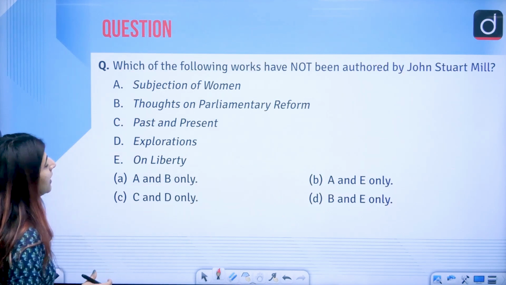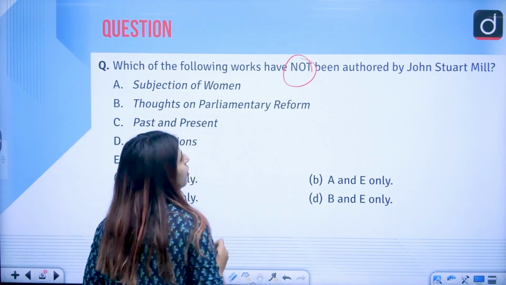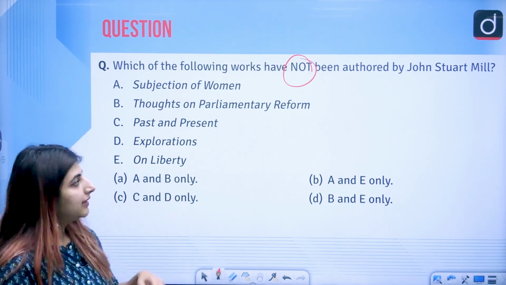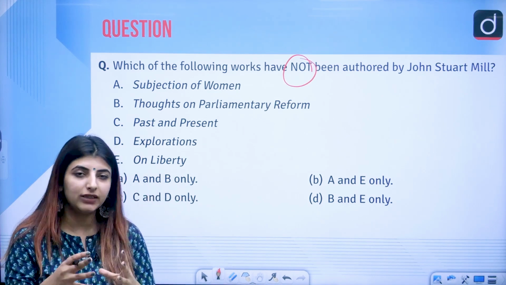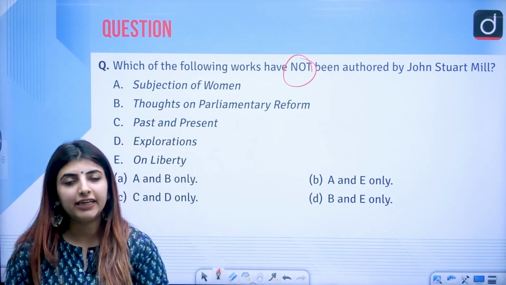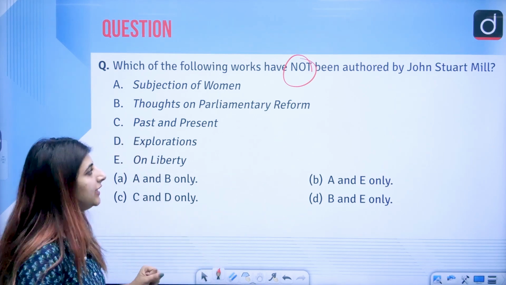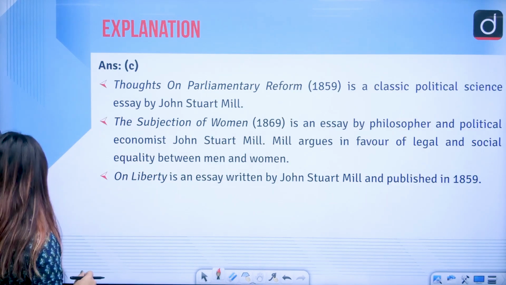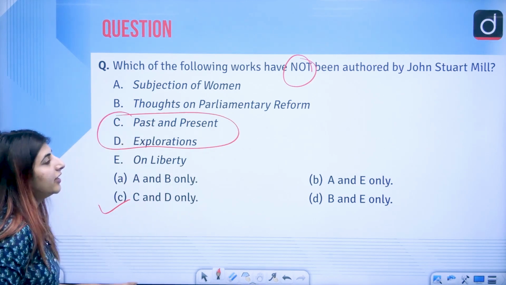Correct? Next question, which one of the following have not been authored by J.S. Mill or John Stuart Mill? Now, you have to answer this question. This has been related to the literary theory. And of course, the previous questions which we did, as a tip which I give you all, you can paste your sticky notes wherever you have made your own notes and add these pointers down there. Correct? So, the answer to this question would be what? The answer to this question is option C. That is, C and D only are the ones which are not written by whom?